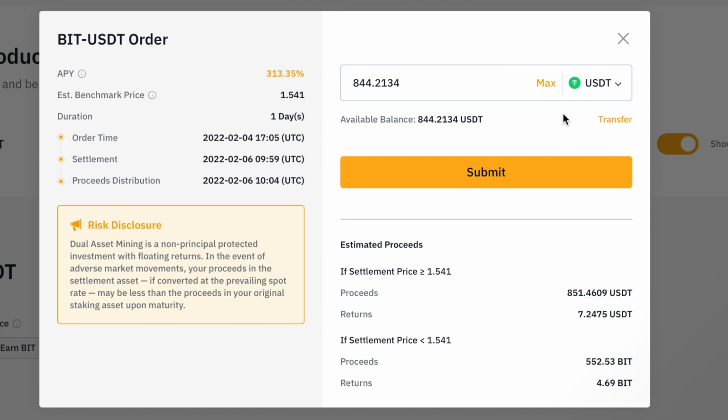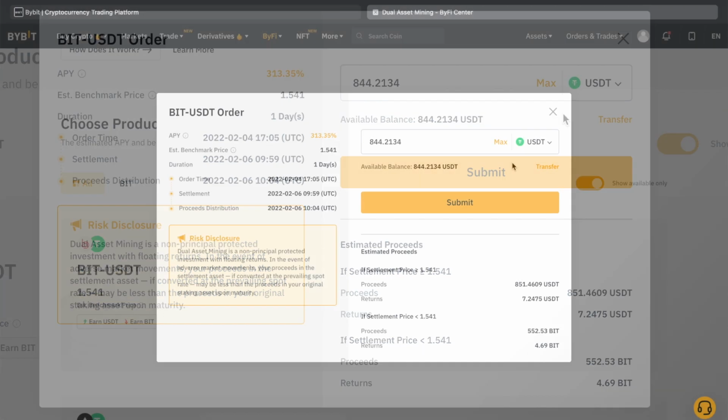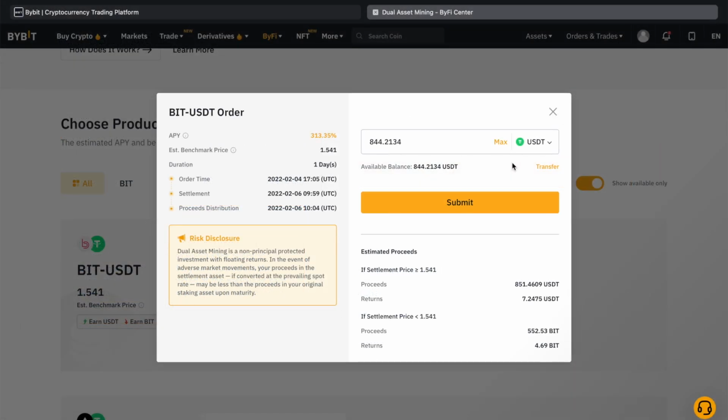But if the BitDAO token drops below the value of 1.541 on the day of my settlement, I will end up with BIT token, and I will earn 4.69 BIT tokens, making $7.24 out of a total investment of $844.21. Sounds like a good deal to me. This means I would have a return of 0.86% on the day of settlement. In the rest of this video, I will show you how this plays out.